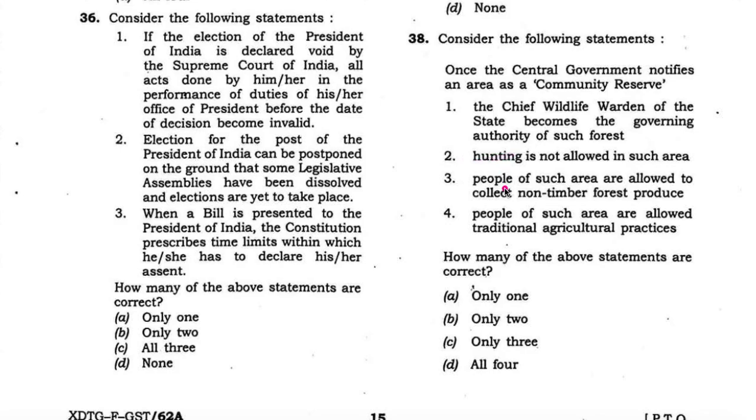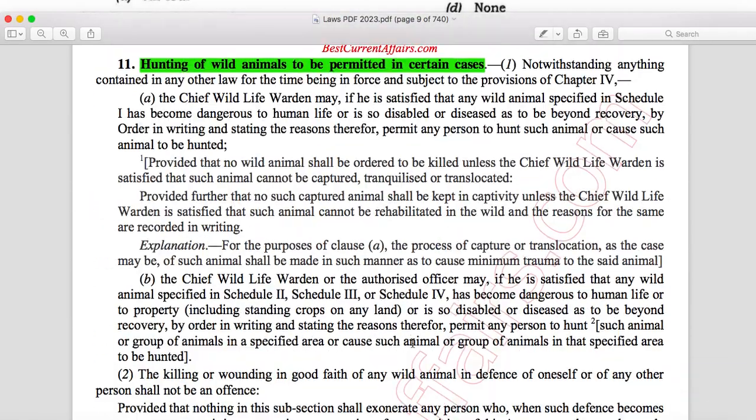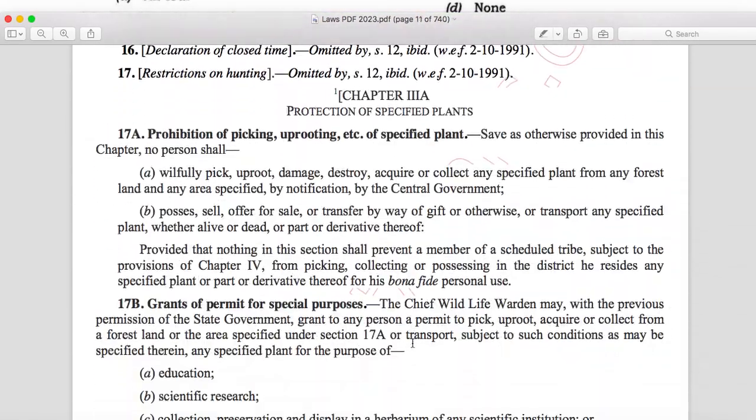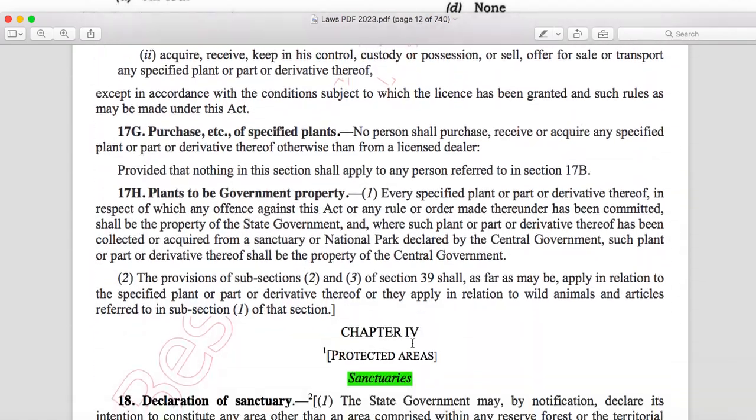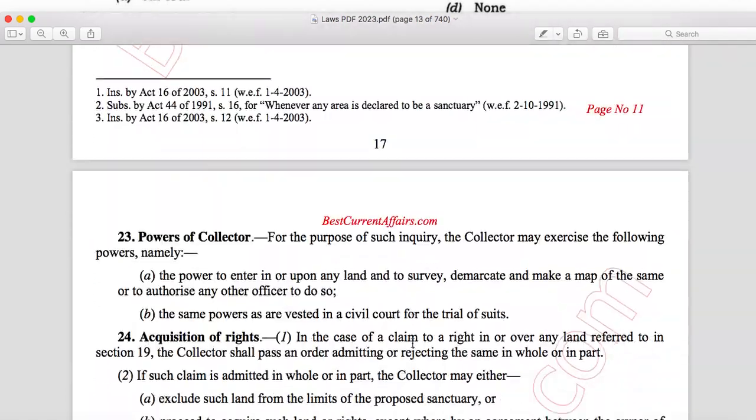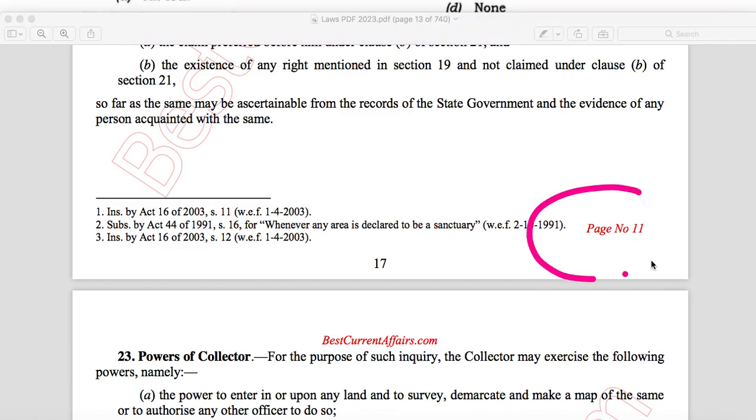Now check the third statement, that people of such area are allowed to collect non-timber forest produce. This statement is also wrong. They are not allowed to do so. Now go to page number 11 of the laws PDF, same act. This is page number 11.